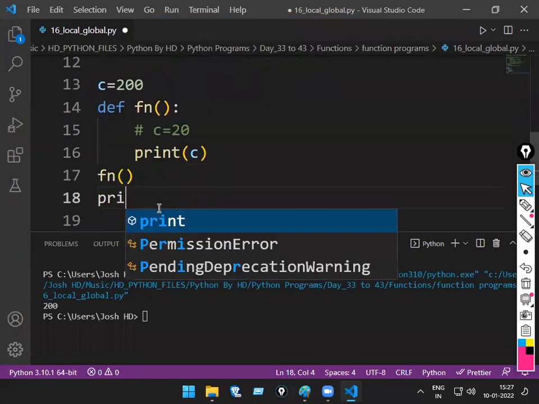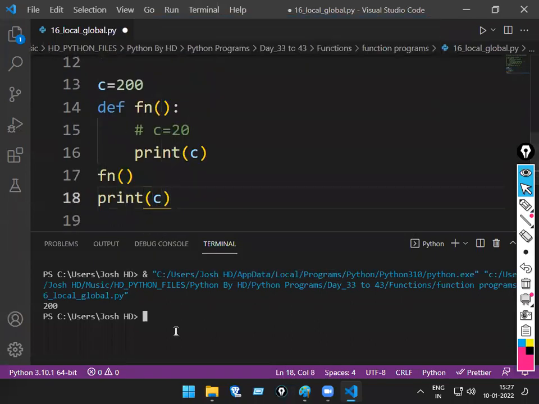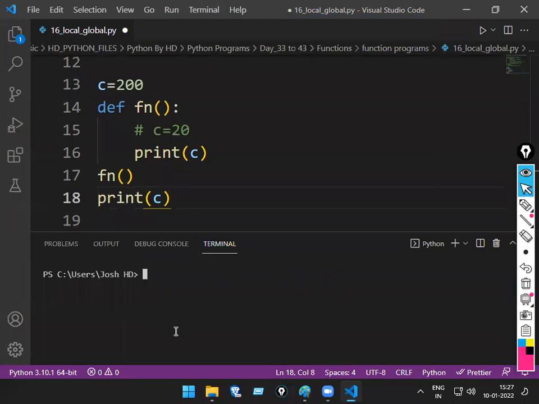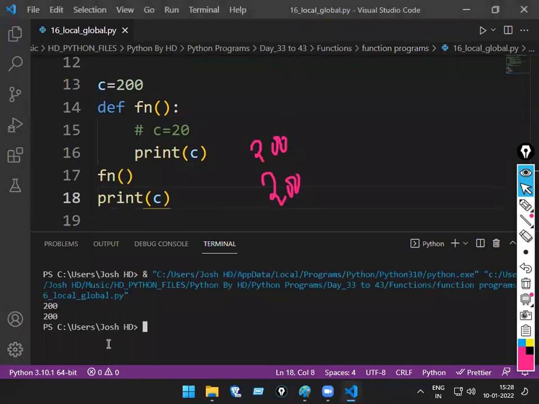Now, if I print c here, what will come? First of all, what is the first thing that gets printed? First, the function gets called. What is the c value? The c value is not there inside, so it will take from global. What will come here? 200. Again, I'm calling the c value outside the function. How much is the c value again? 200. Yes or no?